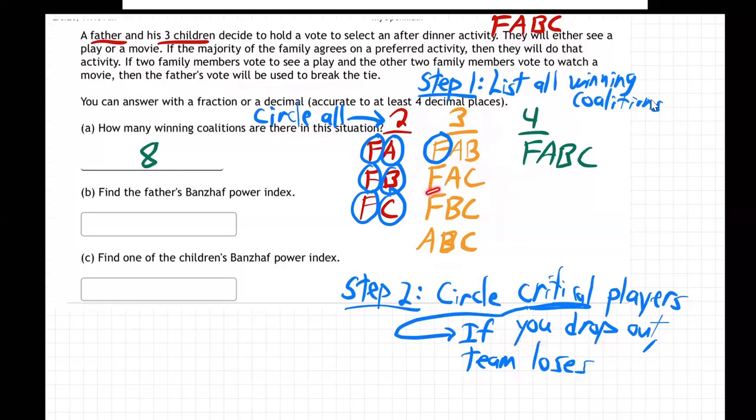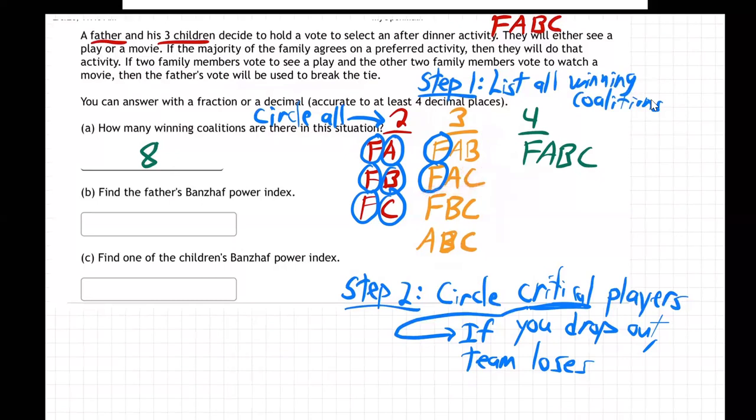How about the next one? What if father drops out of this next team? Is AC going to be a losing team? Yeah, they've only got two and they don't have father. So father's critical on this team also. How about if A drops out? Are they going to be a losing team? No, they've still got two. They got father and C, and two with father is enough to break the tie and win. So A is not critical on this team, and neither is C. Same thing. If C drops out, they still got father and A. They still got two, and they got father, so they're still a winner.